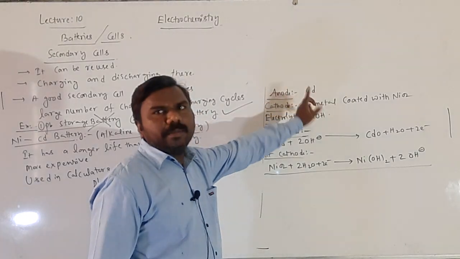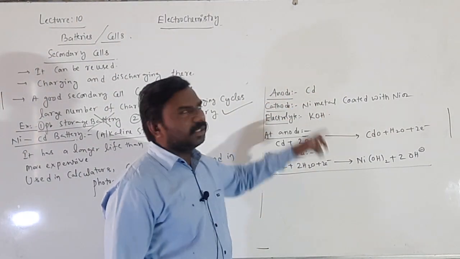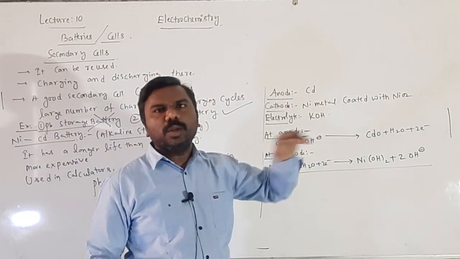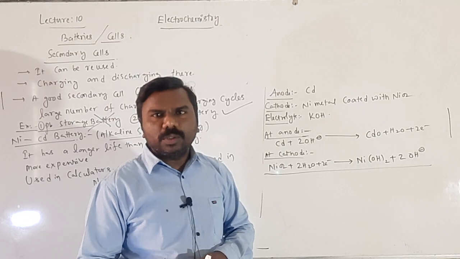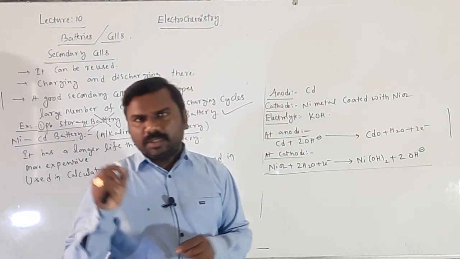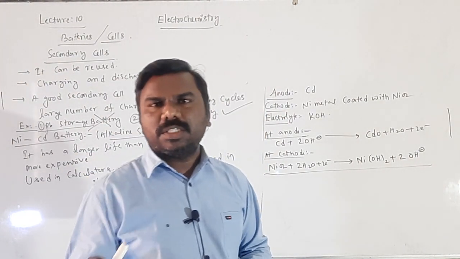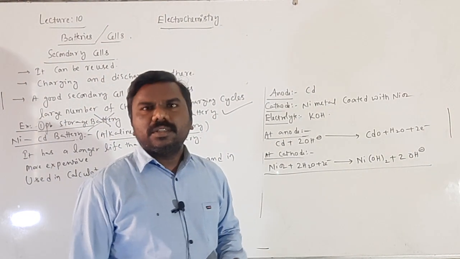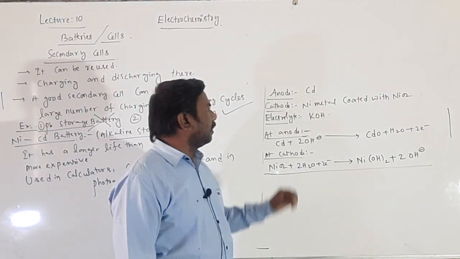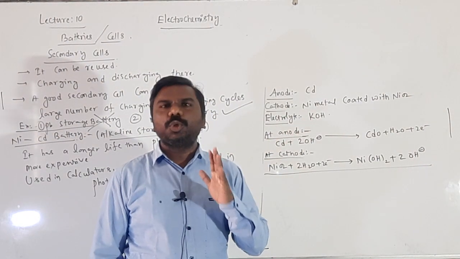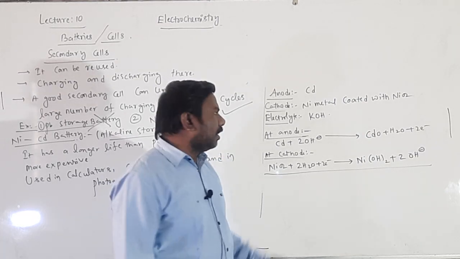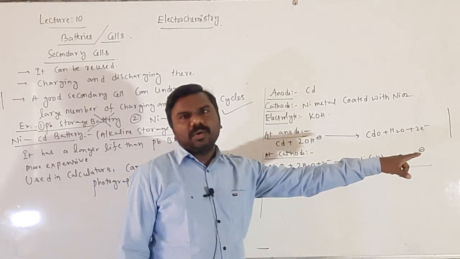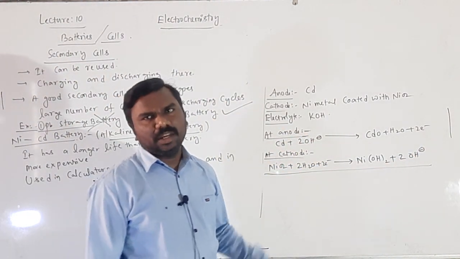The anode is cadmium. If you open that, there is cadmium acting as the anode. The nickel metal coated outside with NiO2 is acting as the cathode. The powder present in that is KOH powder, acting as the electrolyte. At the anode, oxidation always takes place. The electrolyte KOH decomposes into K plus and OH minus ions. The OH minus ion contacts the anode, losing 2 electrons; that is called oxidation taking place at the anode.